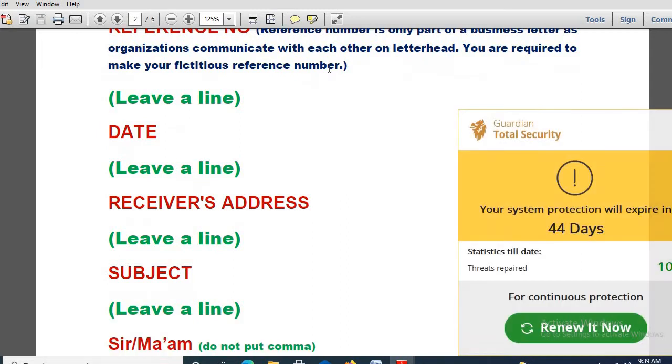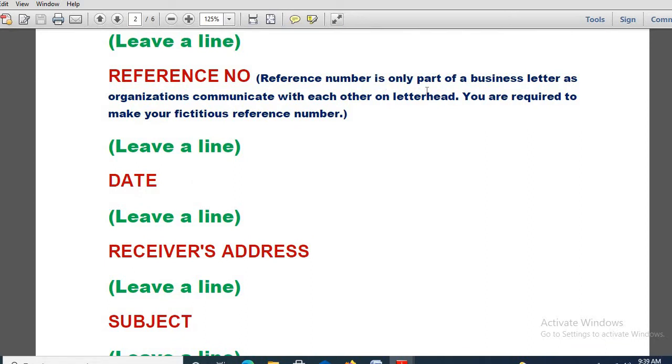See, the reference number is part of a business letter, as organizations communicate with each other on letterhead. Remember, the reference number is very important, because a written reference number is part of a business letter, as organizations communicate with each other on letterhead. So remember, you are required to make your fictitious reference number.